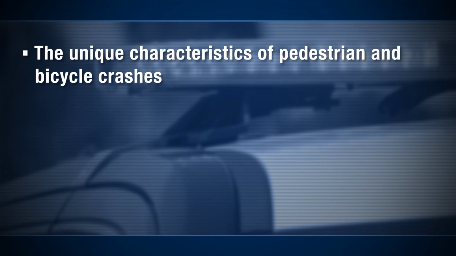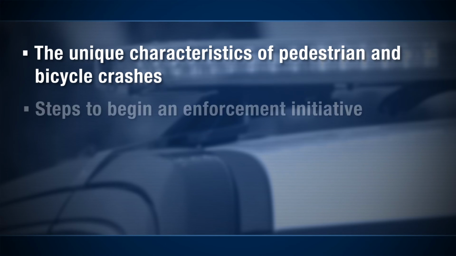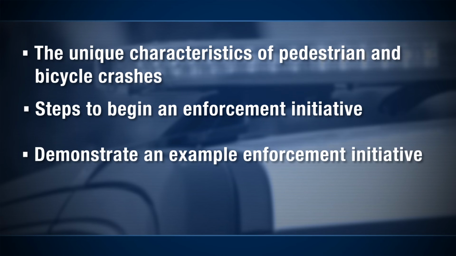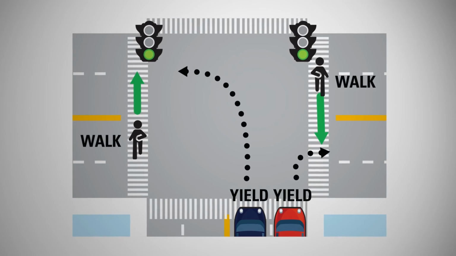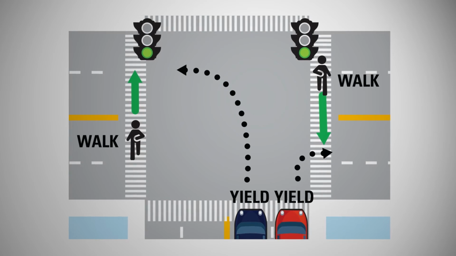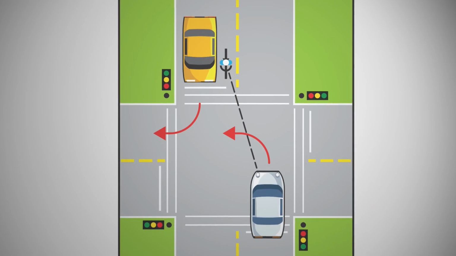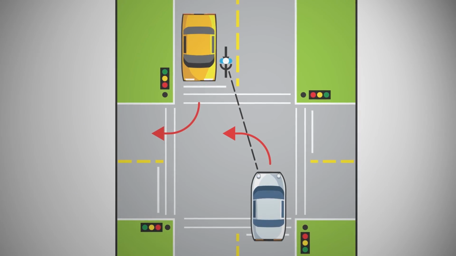We will be discussing the unique characteristics of pedestrian and bicycle crashes, steps to take to begin an enforcement initiative, demonstrating an example enforcement initiative, and resources to help you once you've made a stop. First, let's look at the unique characteristics of pedestrian and bicycle crashes. It is important to understand the types of conflicts that exist between drivers and pedestrians and bicyclists, and the laws that you might consider enforcing.